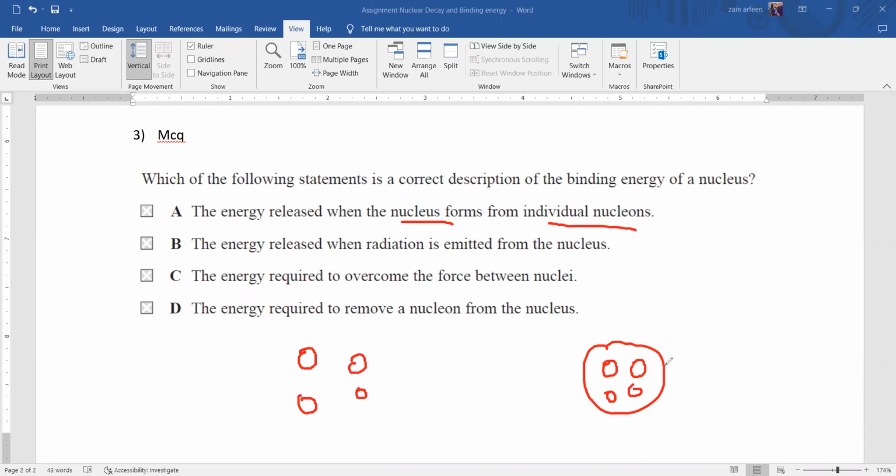So what happened to the remaining energy? That energy will be released, and that is used to hold these nucleons together. So A is the right answer.